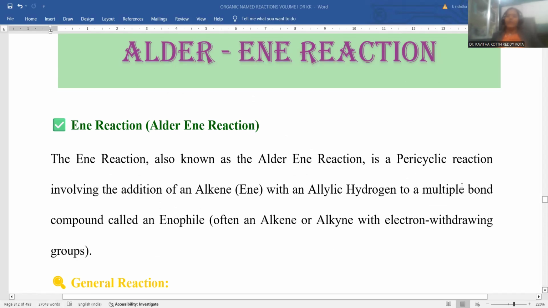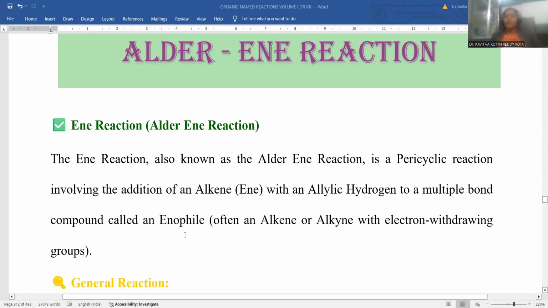Pericyclic reactions are concerted reactions, purely based upon the HOMO and LUMO representation, and the concerted mechanism is the compulsory condition for the pericyclic pathway. It involves an alkene, regarded as the ene, with allylic hydrogen, and a multiple-bonded compound, the enophile.